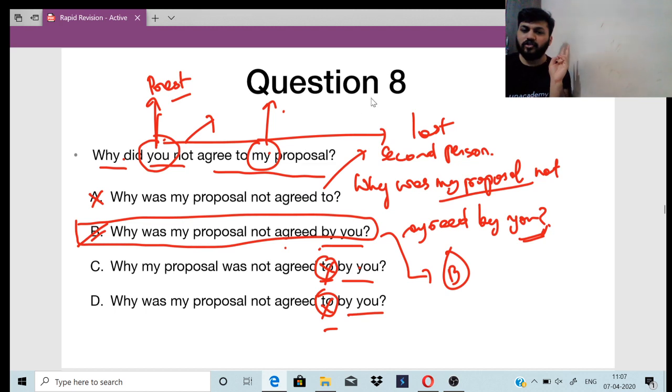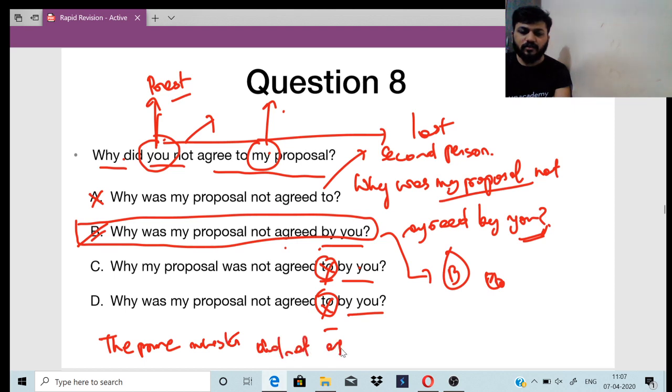If there is only one person, I will give you this one example. The Prime Minister did not agree to the proposal, right? Here I have not mentioned the other person. The Prime Minister did not agree to the proposal. The proposal was not agreed to by the Prime Minister. So there is only one person here.